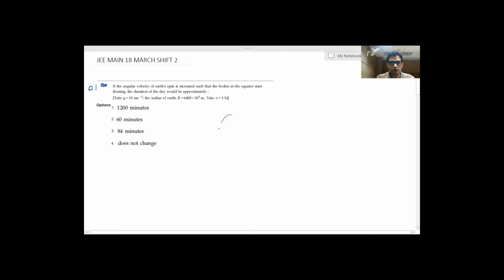So here, if we draw the diagram, we can say that this is the equator. Here a body is kept. In this case, the Earth is rotating like this. Here the Earth is rotating with an angular velocity omega.